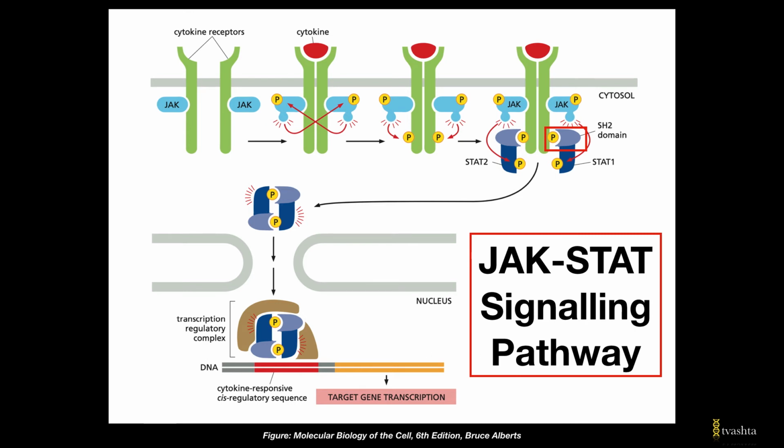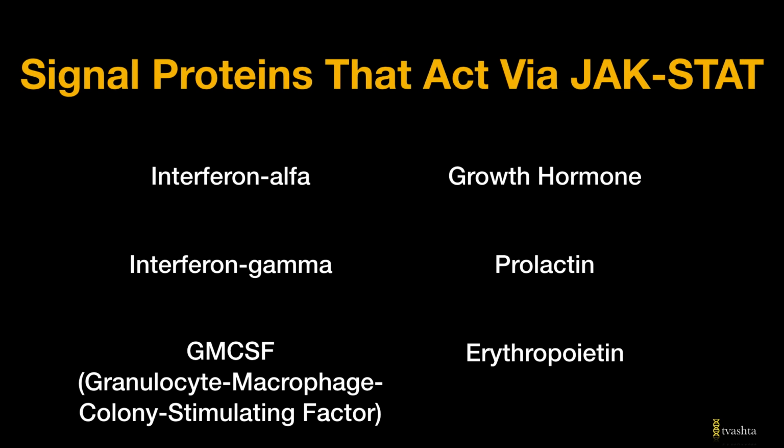The JAKs phosphorylate these STATs as well, after which the STATs dissociate from the receptor and form dimers, with the SH2 domain of one STAT binding to the phosphorylated tyrosine on the other STAT. They then enter the nucleus to control gene expression. Now, the examples of signal proteins that act via the JAK-STAT signaling pathway are interferon alpha, interferon gamma, erythropoietin, growth hormone, prolactin, and GM-CSF, that is granulocyte macrophage colony stimulating factor.